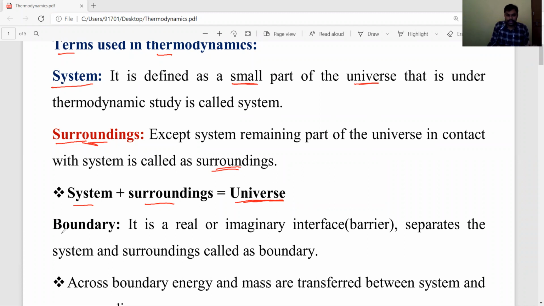Okay, now boundary. What is a boundary? Think of the system and surroundings total as the universe.